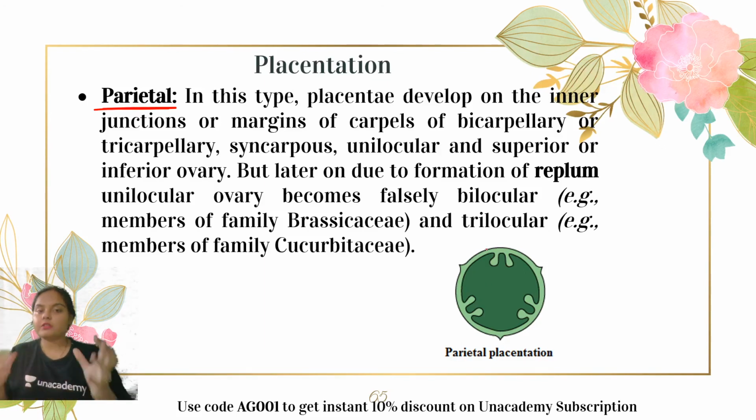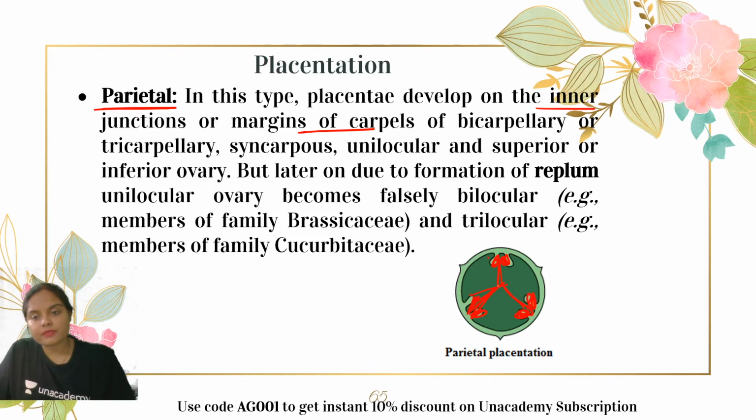Okay, and the ovary, the carpels, the condition is tricarpellary. They are fused with each other and they have a single locule. That means it is unilocular also. So what happens? The placenta develops on the inner junction or the margin of the carpels. Let's say all the 3 carpels fuse here with each other. So on the inner junctions or the margin, what happened? The ovules are attached.